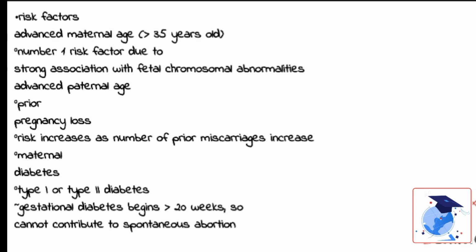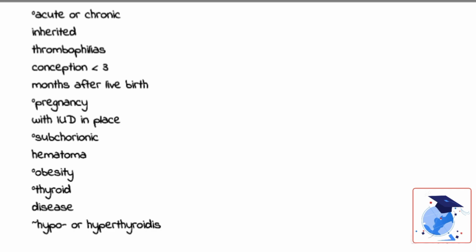Maternal diabetes, whether it is type 1 or type 2 diabetes. Remember that gestational diabetes begins after 20 weeks of gestation, so it cannot contribute to spontaneous abortion. Other risk factors include obesity, thyroid disease, whether it is hypo or hyperthyroidism, stress, whether it is acute or chronic, inherited thrombophilias, conception less than 3 months after a live birth, pregnancy with an IUD in place, and subchorionic hematoma.